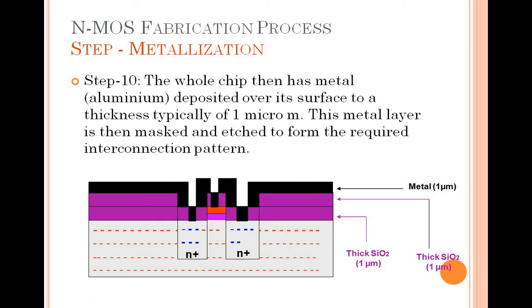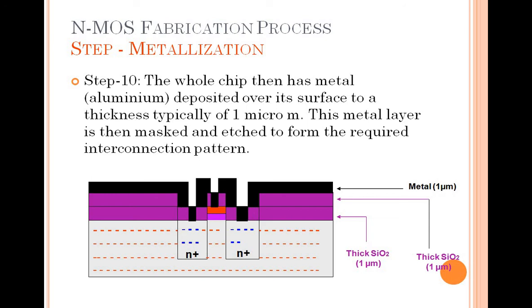Now again it has to be masked. We will mask where we don't need all this metal layer. We need metal only at the gate, at the drain and at the source, for getting the interconnections only. We cannot dump our metal only at the particular hole. So we have to deposit the metal layer over the whole surface of the crystal. We deposit the layer of aluminum metal of 1 micrometer thickness.